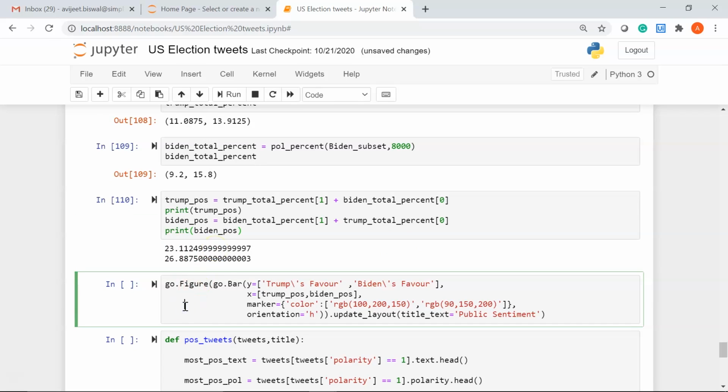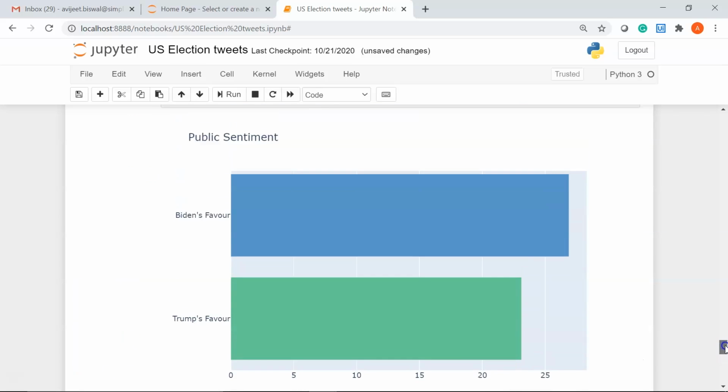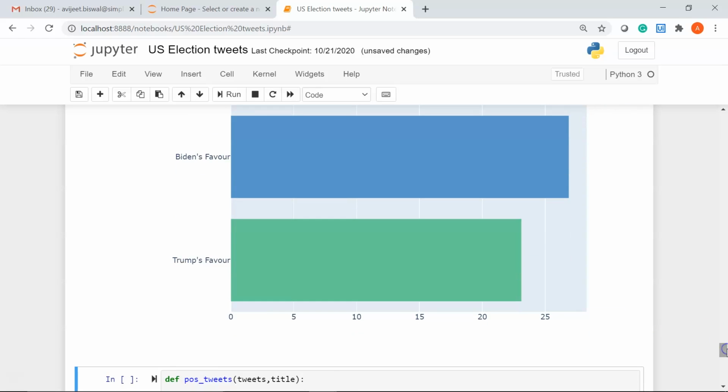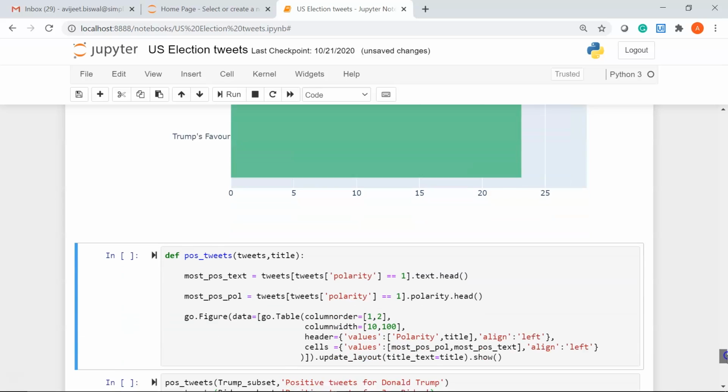Next, let's plot a horizontal bar graph to visualize the public sentiment. We have our X and Y labels defined. We also have set our bar colors with the help of RGB values, and we have the title as well. Now if I go up, you can see this is the public sentiment. So 26.88 is the percentage that is in favor of Joe Biden, and for Donald Trump you have 23.11. Now coming down,